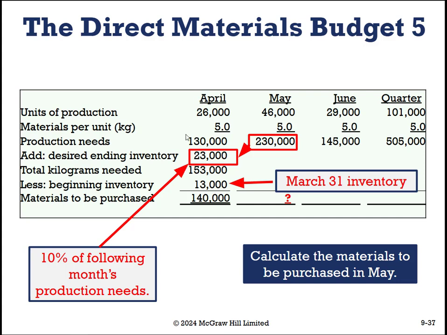So that means that for April, we need 153,000 kilograms of materials, but we already have some. March 31st, we had 13,000 units. So that means that we only need to purchase 140,000 units here. All right, good to know. Give this video a pause and calculate the materials that need to be purchased in May.